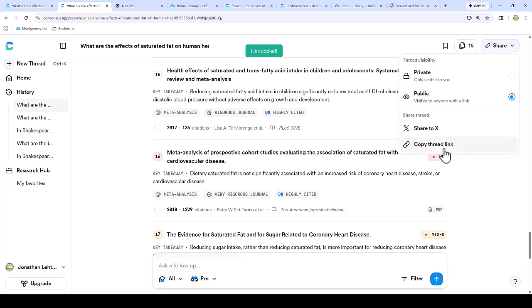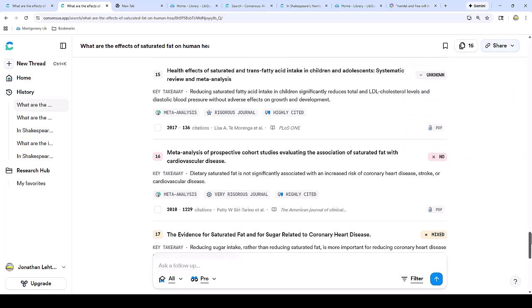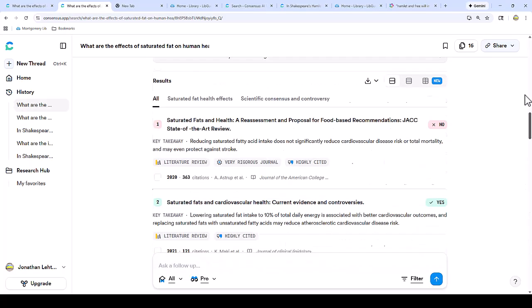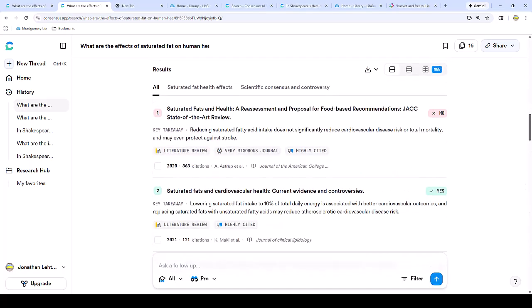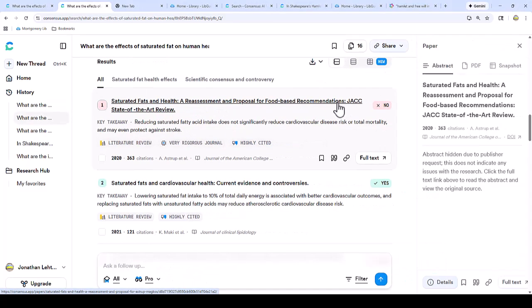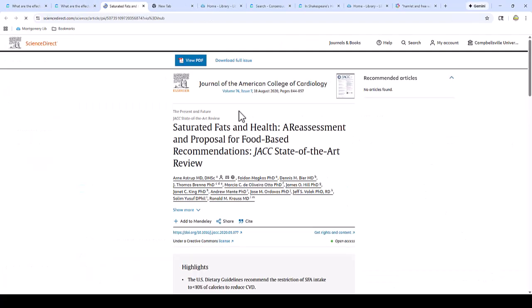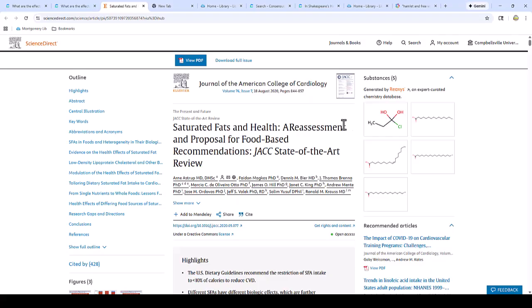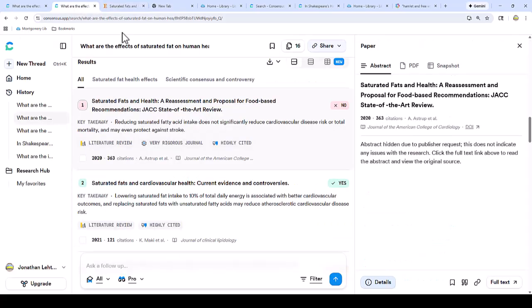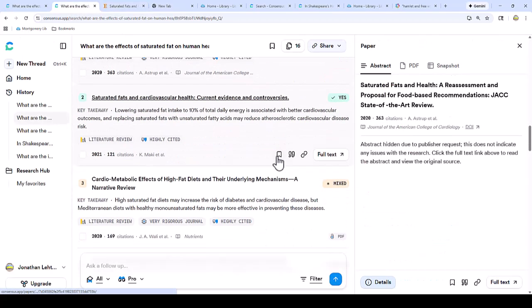Next, let's talk about how to access the articles to see if they're open access or if you need to access them through the Montgomery Library. When I click a paper title, I usually can click the PDF or full text button to view the paper right away. In this case, the article is open access, which means it is free to view online, and I can view it by clicking this link. A lot of medical research is open access, so that is convenient for researching this topic.